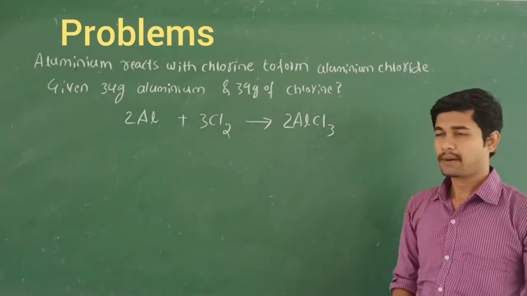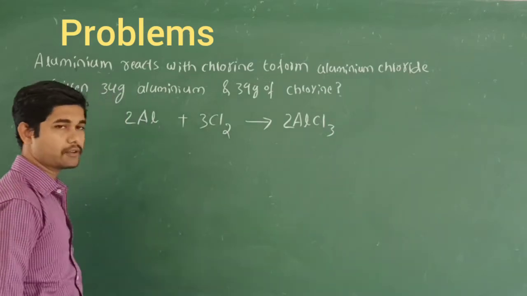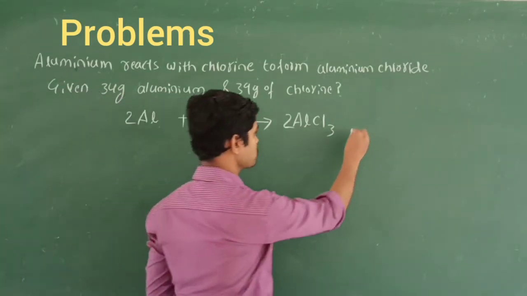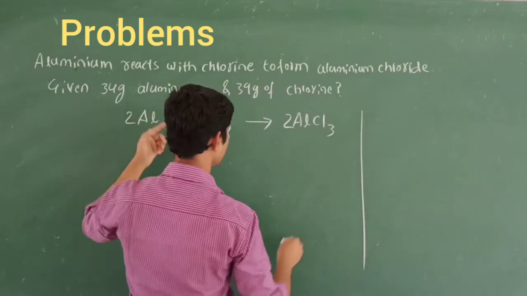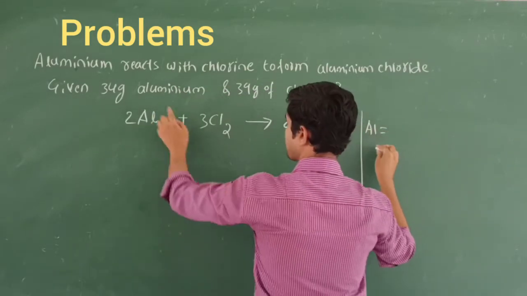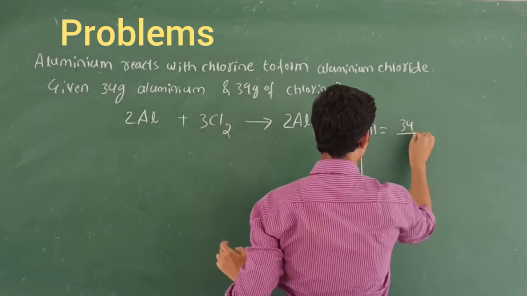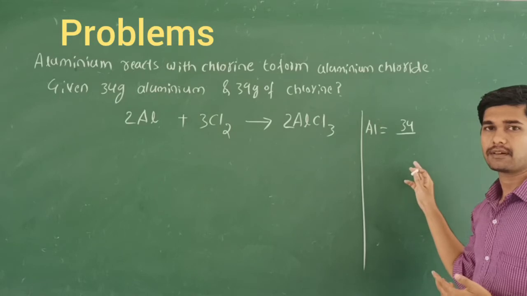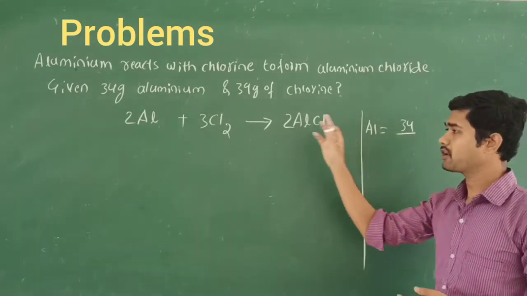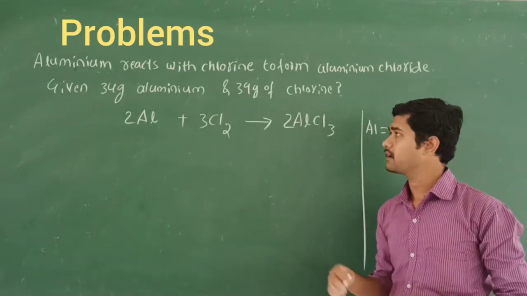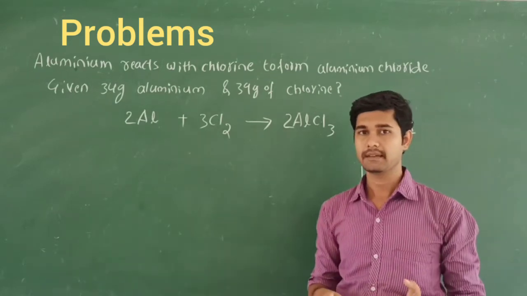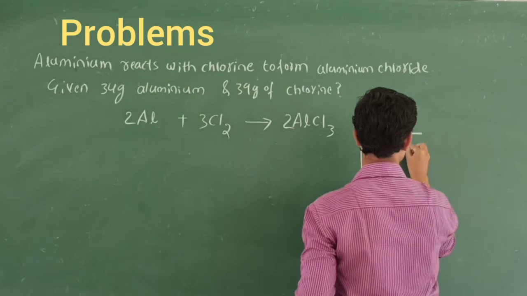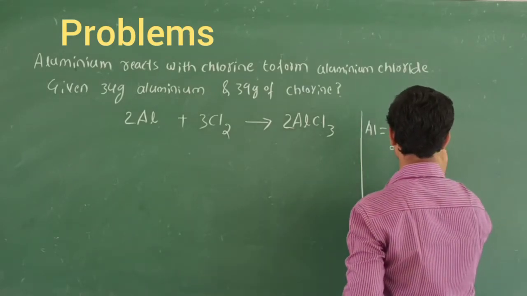Before going to step 1, because the quantities are given in grams, we first have to convert them into moles. For aluminium we have 34 gram, and we need its molar mass. The atomic mass of aluminium is about 27, so the molar mass is 26.9 gram per mole.